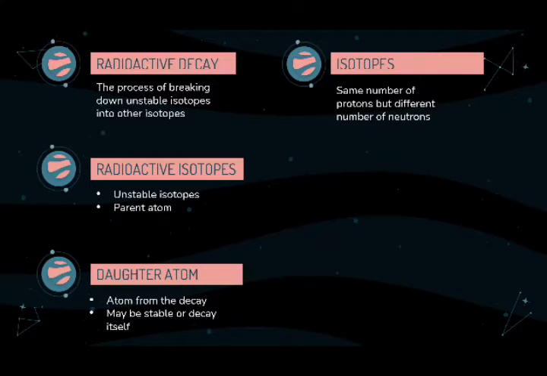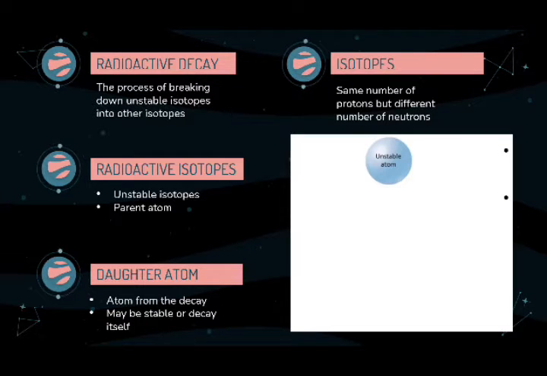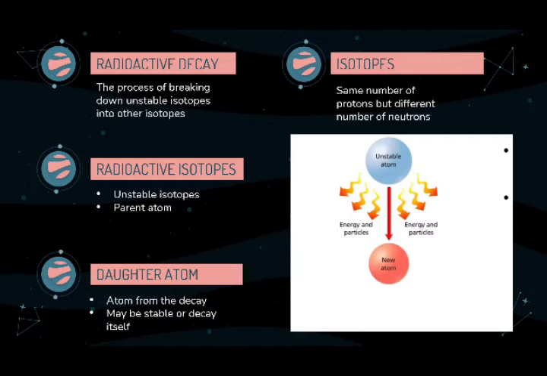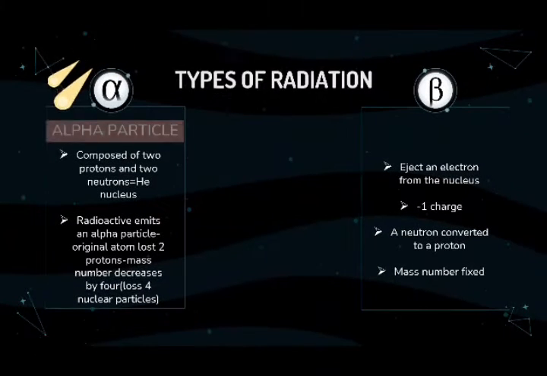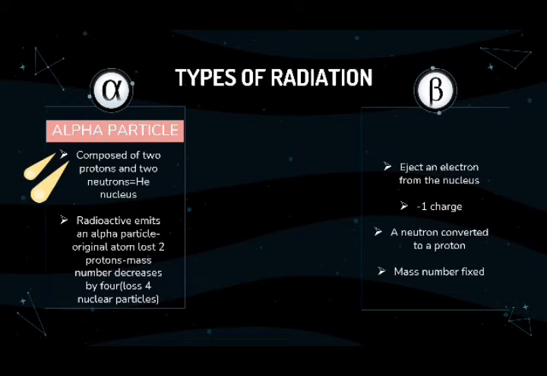And what are isotopes? Isotopes have the same number of protons but a different number of neutrons. Radioactive isotopes are unstable isotopes, and they are known as the parent atom. The daughter atom is the atom from the decay, and it may be stable or decay itself. We will proceed with the types of radiation.